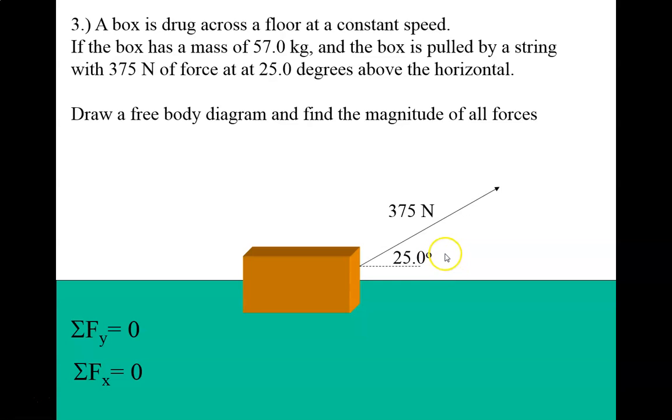And we want to figure out what all the forces are. So we want to draw a free body diagram, and the other key information is that it's moving at a constant speed to the right, we'll say. That tells us that the forces are balanced. My forces in the x have to add up to 0, and my forces in the y add up to 0.